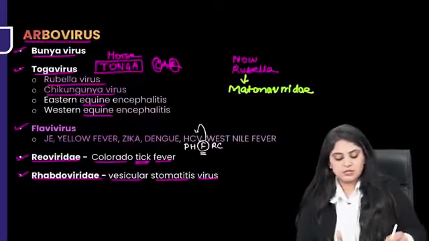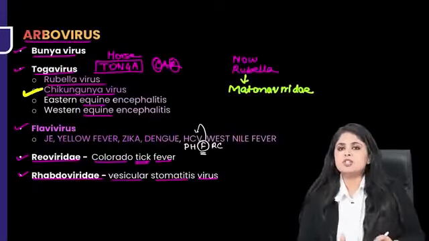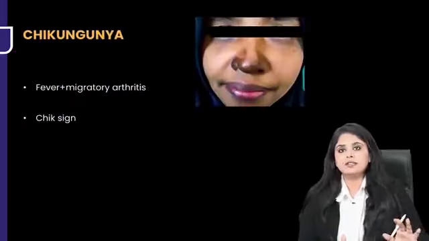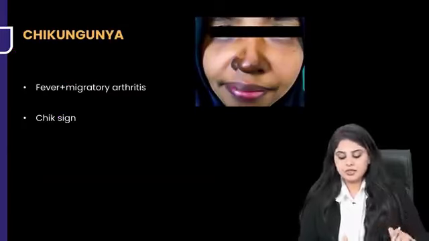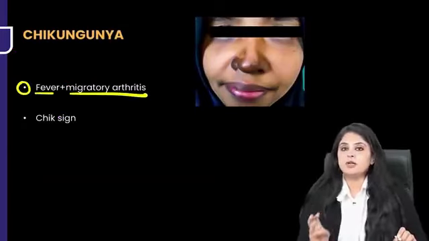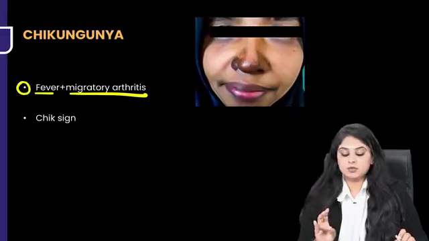Now we can start off with the ones that we have to know in detail. Chikungunya, nothing very fancy about it. I think you already know that Aedes is the vector that you studied. Aedes cried, chikungunya. Number one, you know that this is not just fever, but there is joint involvement. Joint pain and joint involvement happens in chikungunya.